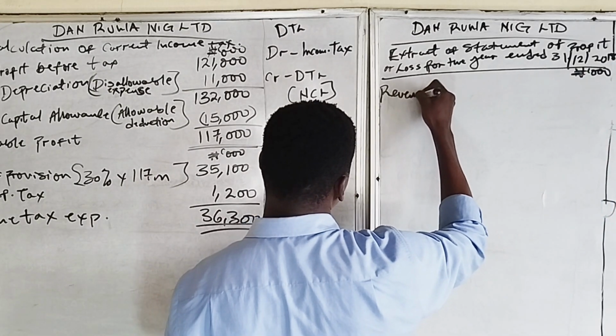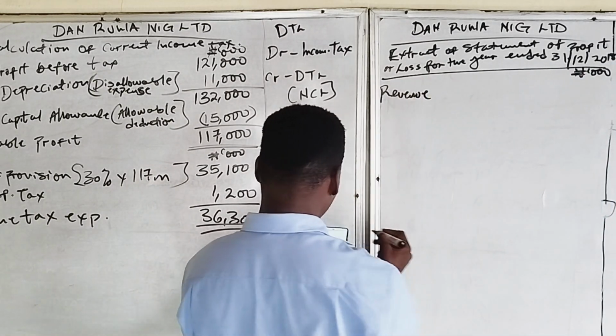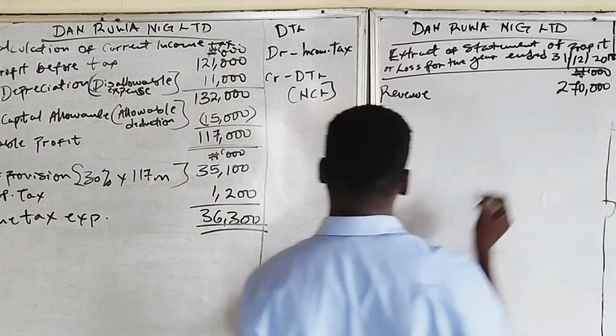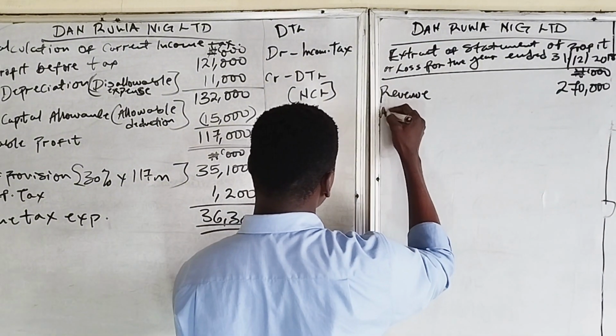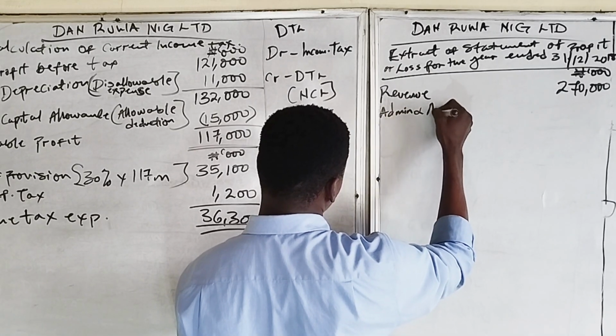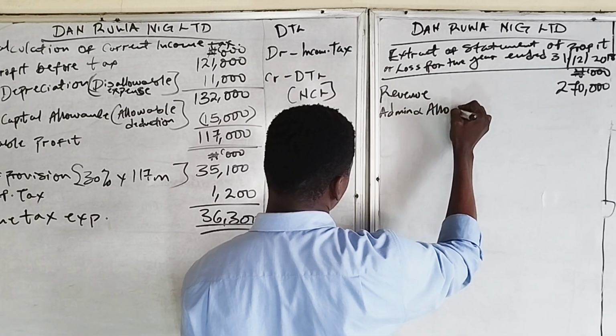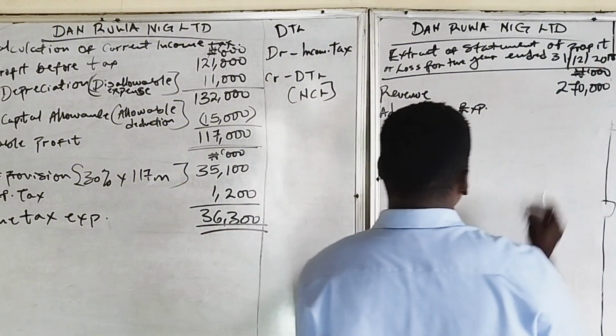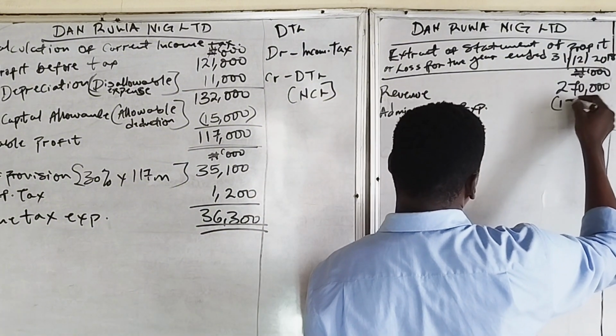So the extract now, we have revenue. Revenue according to the question is 270 million. We have admin and allowable expense, which is 138 million.